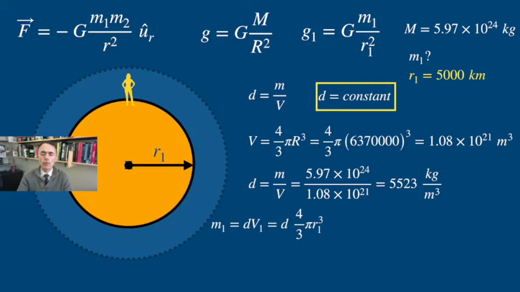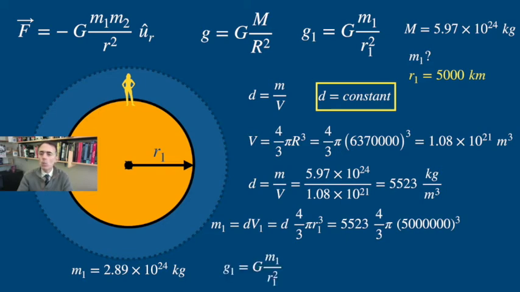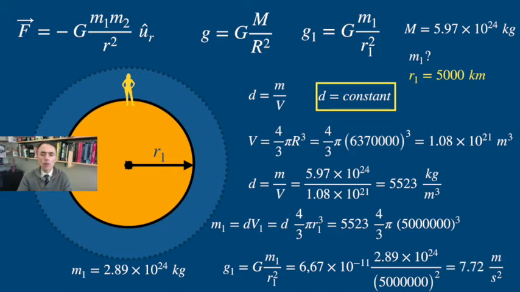Then the mass of the smaller sphere, from here the acceleration g sub 1 will be G times m sub 1 over r sub 1 squared, 7.72 meters per second squared. Your weight would be only 77% of your current weight.